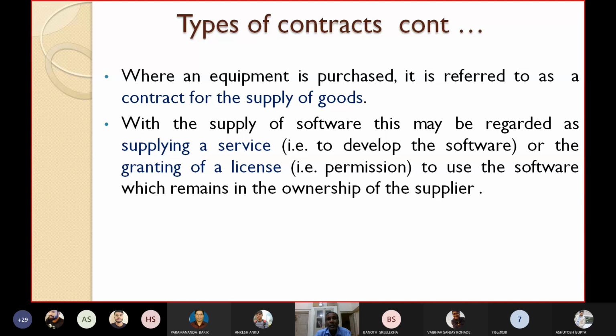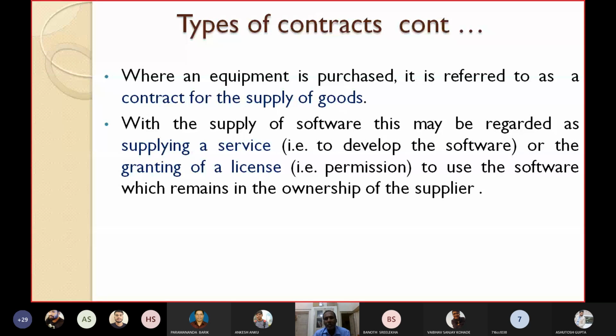But when you are bringing a service, you are purchasing a service like manpower. You know our computer center is running 24 hours. How? Because we have given a tender to IBM and they have provided some persons. So that's a service we are getting. Similarly, cleaning service is another service, and gardening service is another service. This is how we get them, again through tendering.